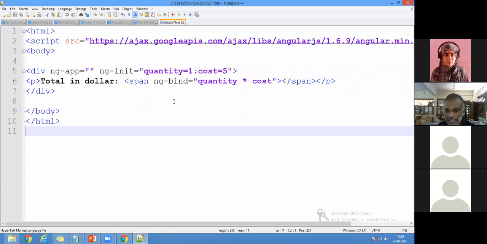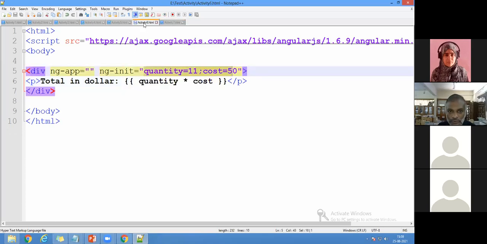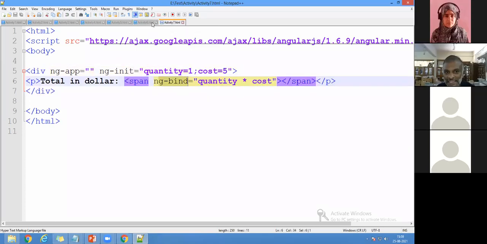So I request everyone to chat with me so that I can identify whether you are able to understand or not. So here I'm using one concept. It is called ng-bind, which means that I'm adding a binding concept. Now comparing the two, activity 6 and activity 7, where will the data be secure, in activity 6 or activity 7? Just type 6 or 7. Which one will be perfect in coding? Activity 6 or 7? Activity 7.